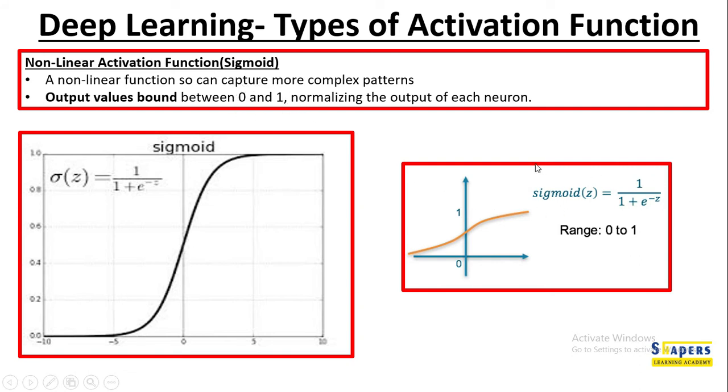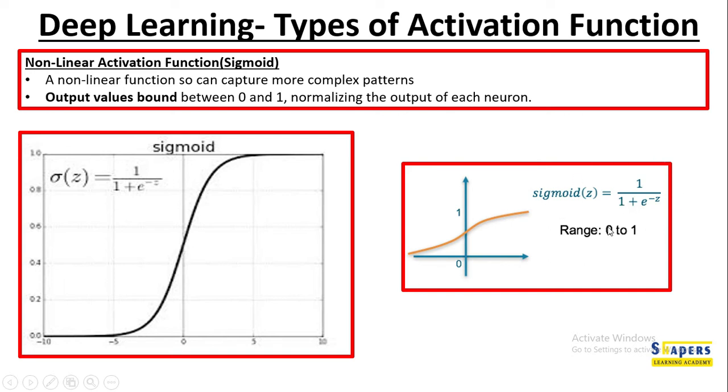So this is the formula for the sigmoid activation function. It's very simple. You employ any value of z, sigmoid of z, and calculate 1 by 1 plus e to the power of minus z. You get a value between 0 and 1. You employ any value here, maybe 55, sigmoid of 55, 1 by 1 plus e to the power of minus 55, you'll get a value between 0 and 1.